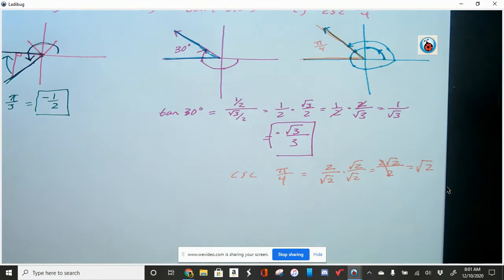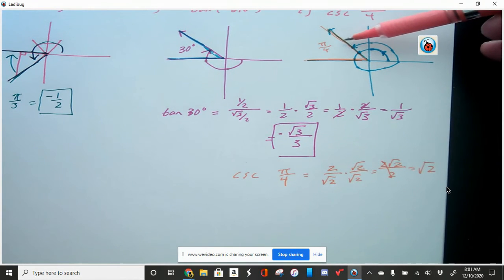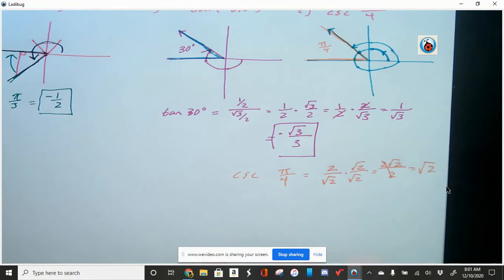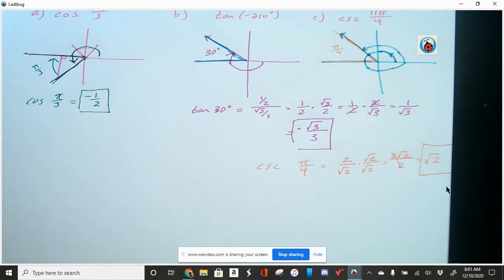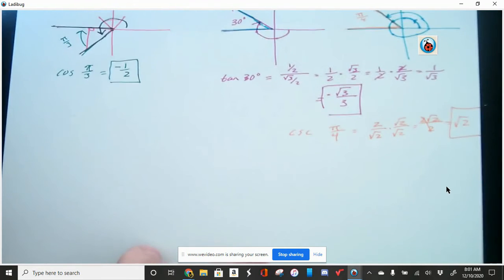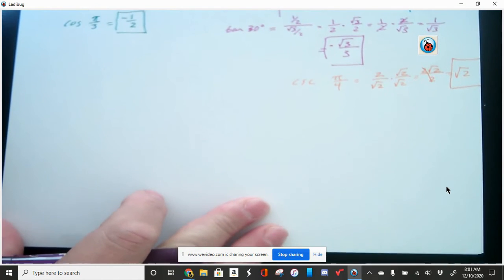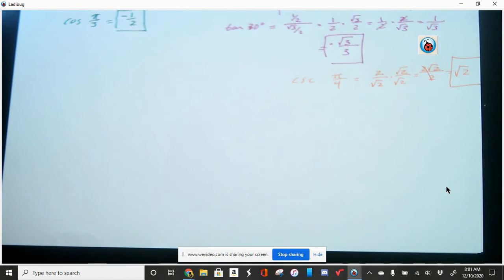Okay, so we are in the second quadrant. In the second quadrant, sine is positive. Sine and its reciprocal function, which happens to be cosecant, so positive value. Okay, so that's example number 5. In example number 5, the most important thing is, where does the terminal side end? And important but not as important is, what is your reference angle? Because once you find your reference angle, you can use the first quadrant of your unit circle to find the values that you need. Okay, the next thing is example number 6.